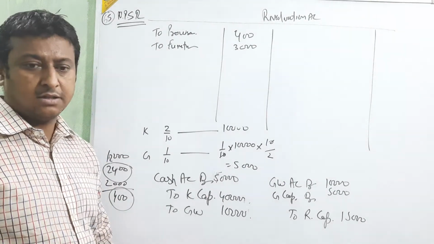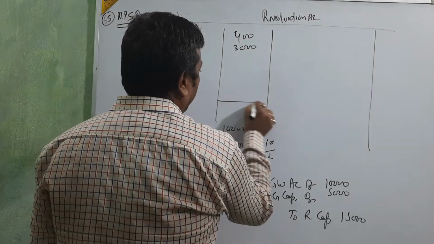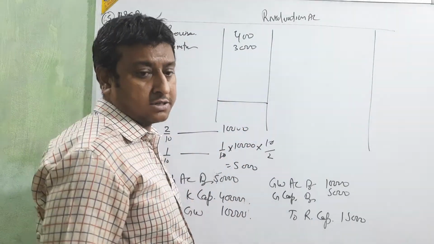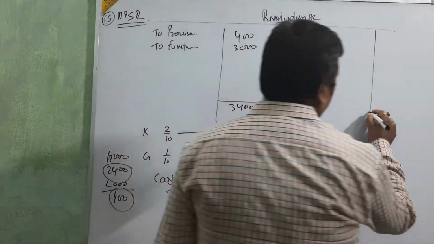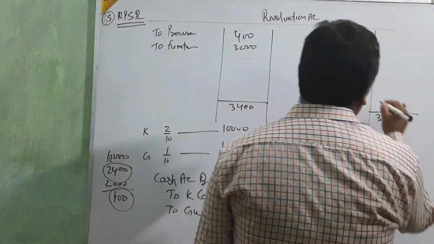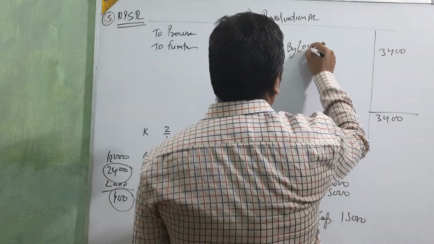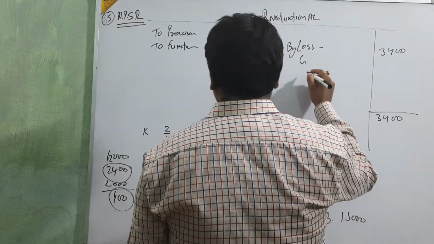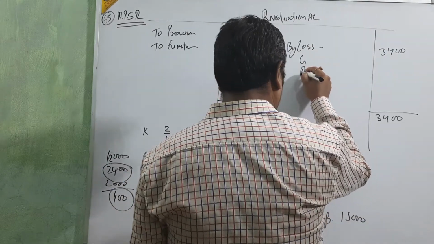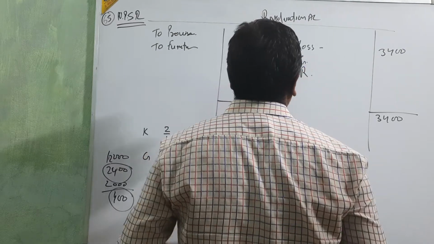Only two are there. Next, nothing else. Answer is 3,400 revaluation loss. Okay, 3,400, put that on this side. The 3,400 loss is divided between G and R. In the ratio of 3:2?